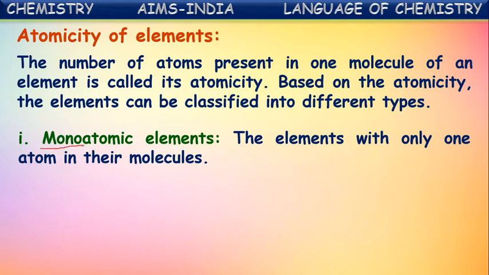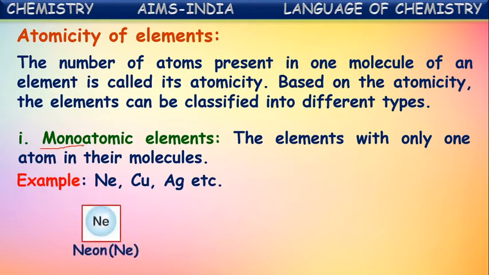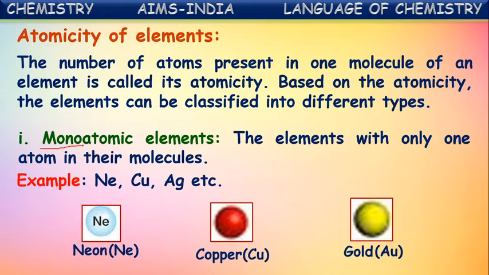Monoatomic means single atomic elements. For example, noble gases like neon and metals like copper, silver, etc. These all are monoatomic elements. They contain single atoms in their molecule.